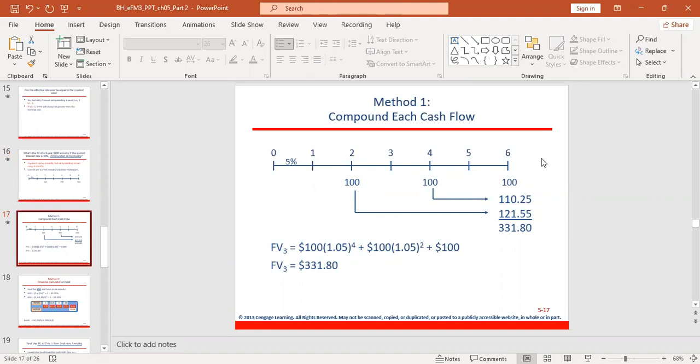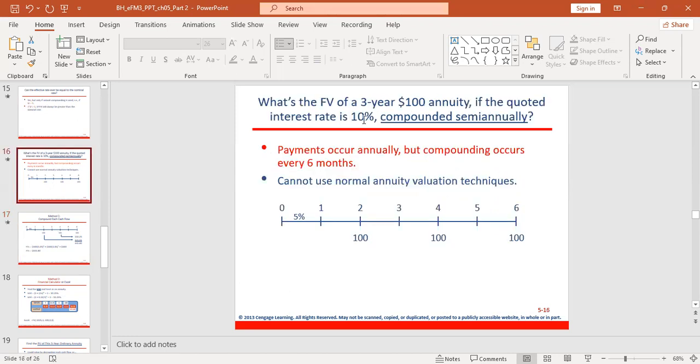We have 6 timelines, but we know that if we go by normal annually, it's going to fall within this region, 1, 2, 3. So to find the future value after the third year, for example, we have 100 multiplied by 1.05. Why 1.05? Because the rate in the question is 10%. So if interest is given twice in a year, we divide the 10% by 2, because semi-annual, 2 times, 5%. And that is why the 5% is here.